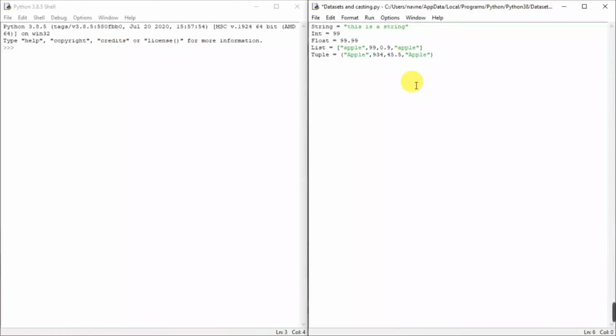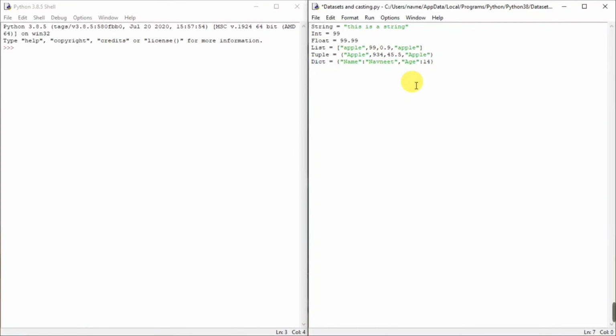Now I can define a dictionary. Now you need to listen carefully. Now I'll say dictionary, and I have to open and close curly braces, and in it, remember I said that dictionary consists of key value pairs. So a key here will be, let's say, name, and for the value you have to put a colon between them, and the value, let's say my name, Navneet. And to separate 2 key value pairs, we have to write a comma, and after the comma I can say age colon, and we can put an integer here, so that's 14.